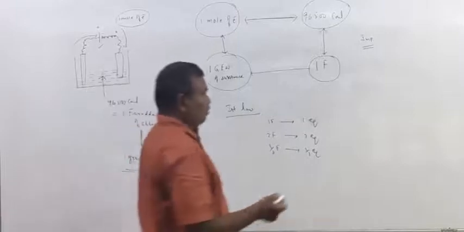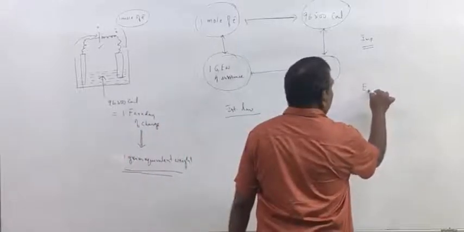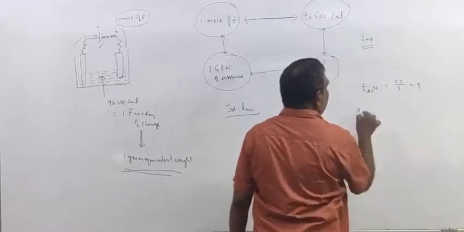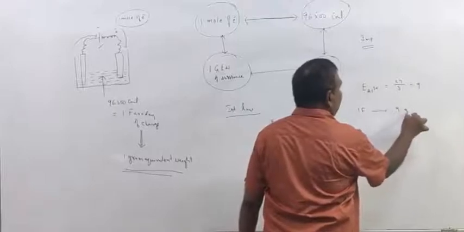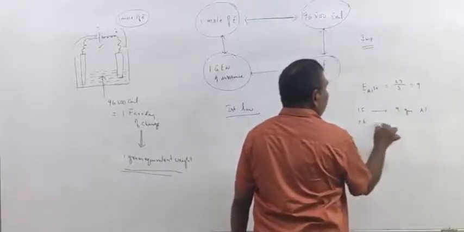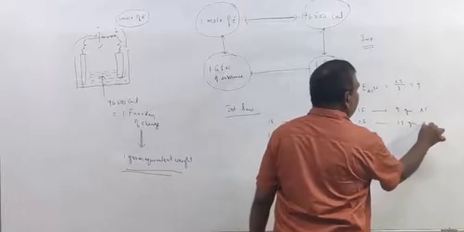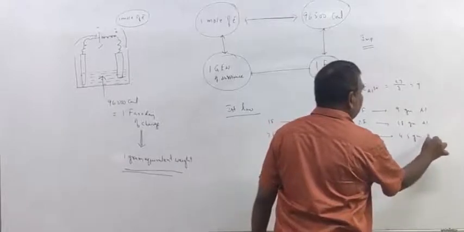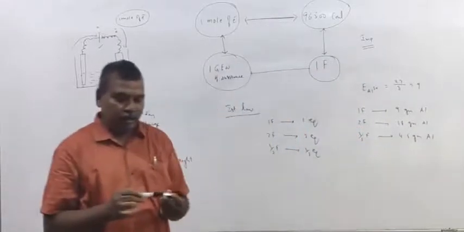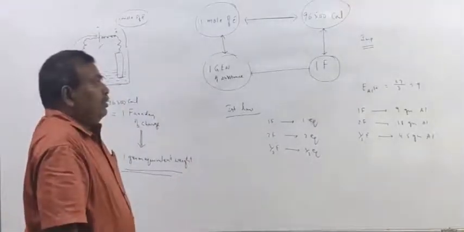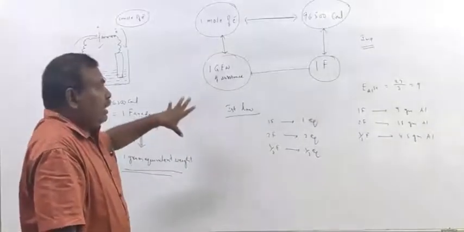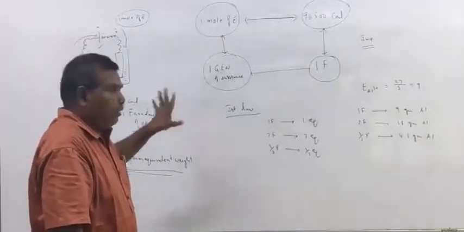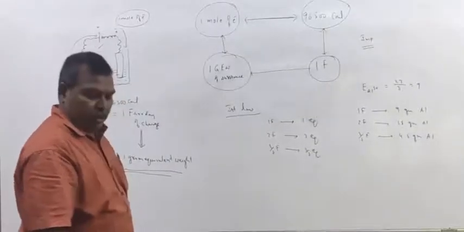In case of aluminum, we already know the equivalent weight of aluminum is 9 grams. So 1 Faraday will deposit 9 grams of aluminum, 2 Faradays will deposit 18 grams, and half Faraday will deposit 4.5 grams of aluminum. So this is Faraday's first law: the mass of the substance deposited is directly proportional to the quantity of charge passed through the electrolyte.